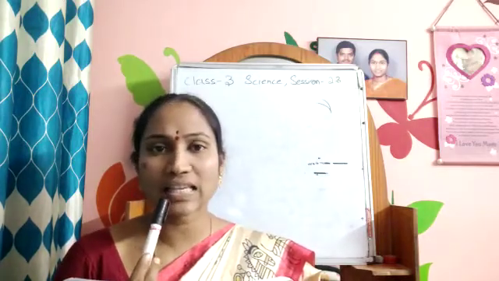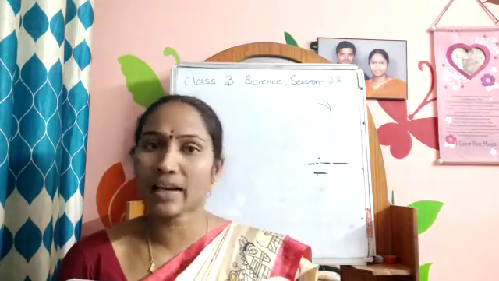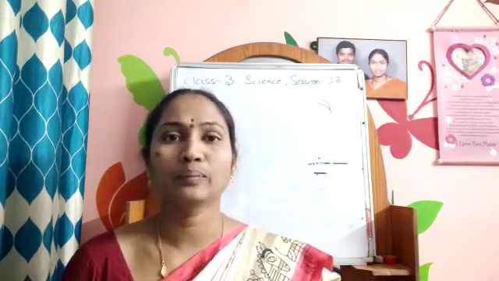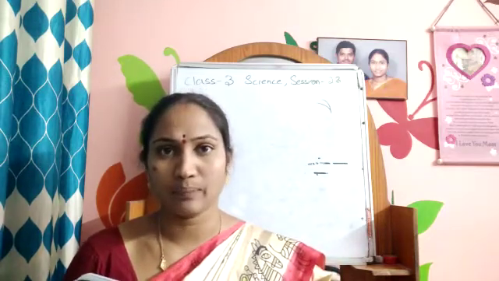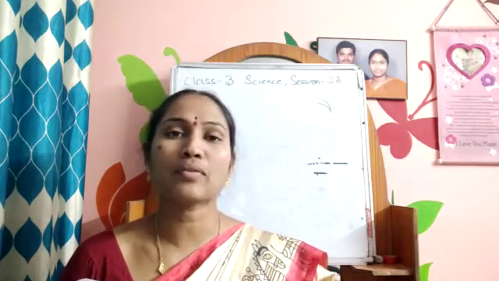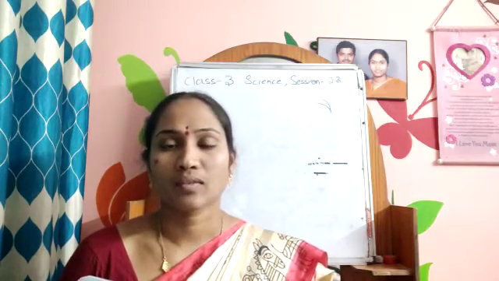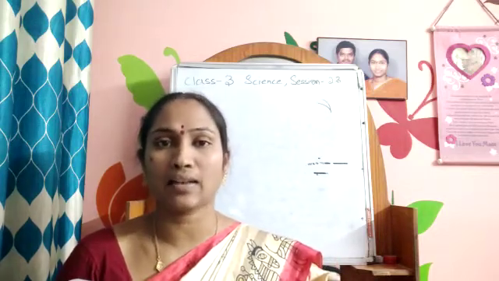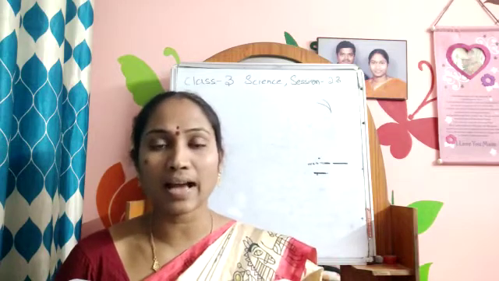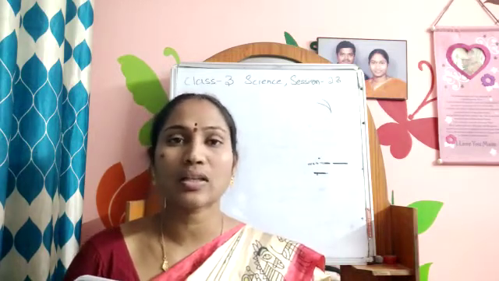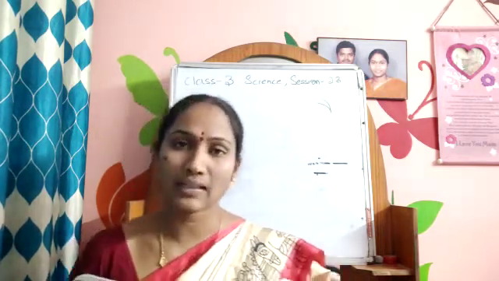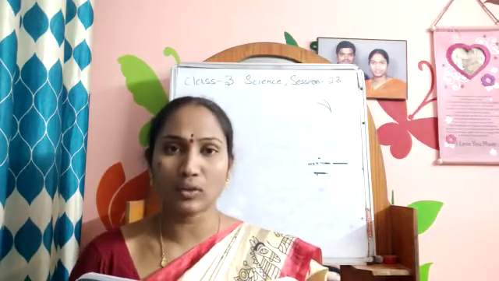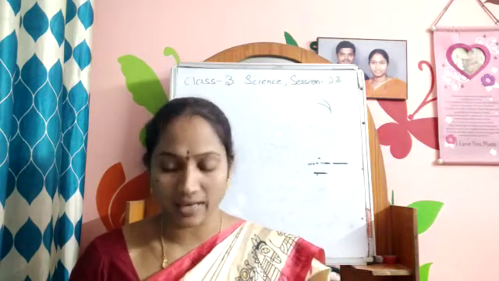We all have the same type of teeth, and we eat the same type of food, right? We eat rice, chapati, vegetables, fruits, and sometimes non-veg. So our teeth are designed in that way. Whereas some birds eat fruits, some birds eat nuts, and some eat the flesh of other animals. So depending upon the food habit, the beaks are designed.